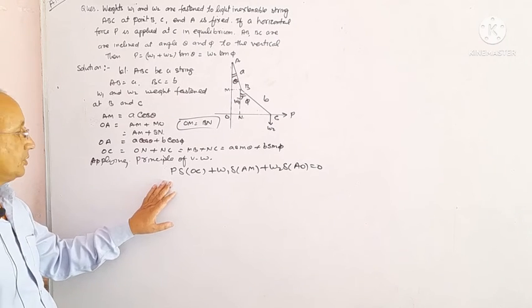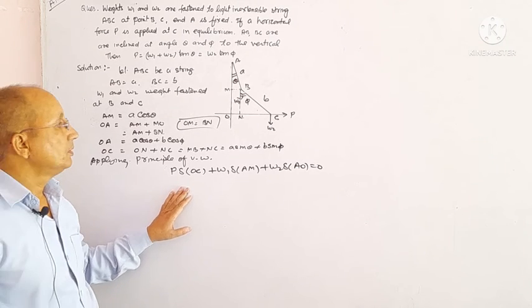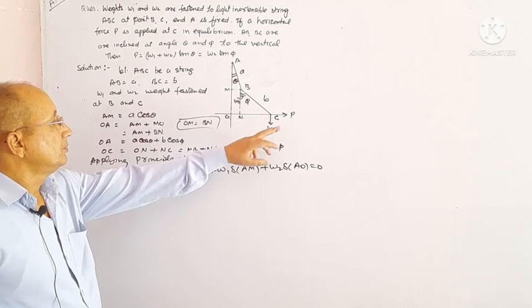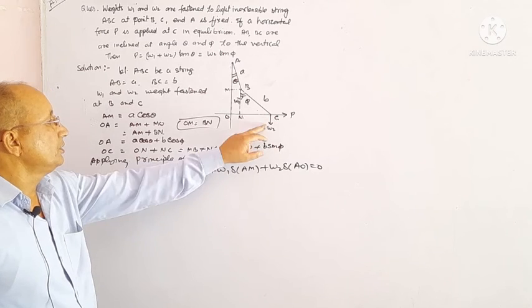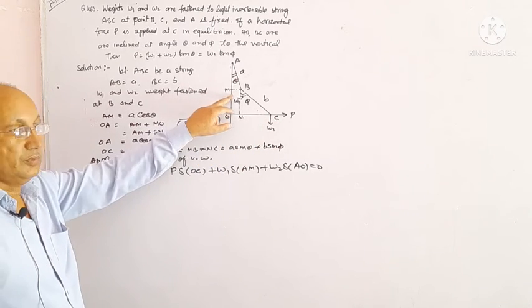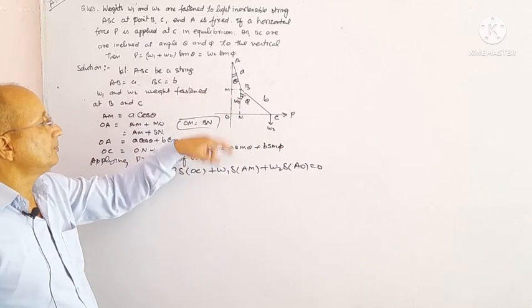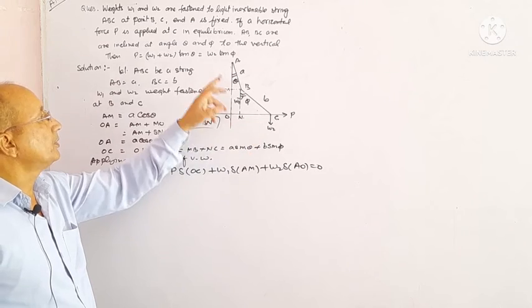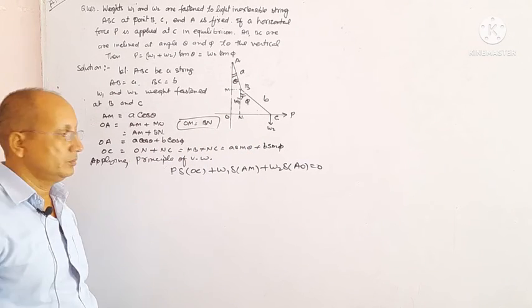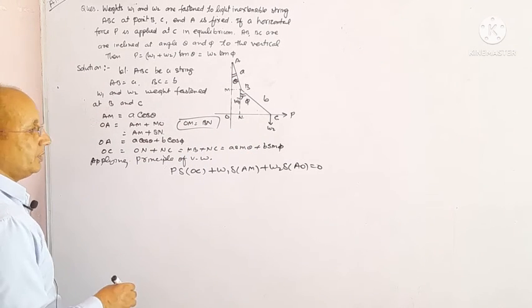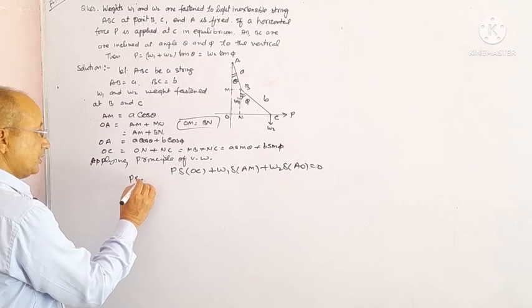P is horizontal force, P into delta OC. Vertical distance of weight W1 is AM, vertical distance of weight W2 from A, that is AO. Putting the values of OC, AM and AO,